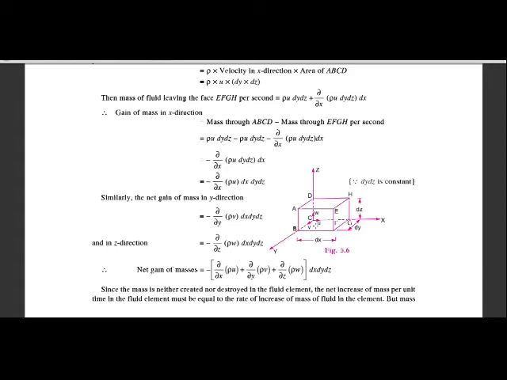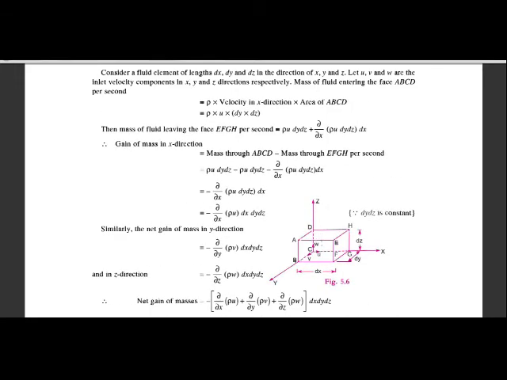Flowing in the flow. This is a fluid particle, and dx, dy and dz are the lengths of the fluid element in the x, y and z directions. dx indicates the length of the fluid element in x direction, dy the length in y direction, and dz the length in the z direction.